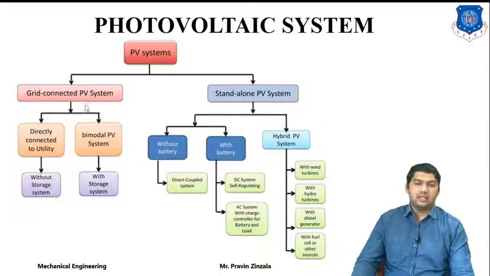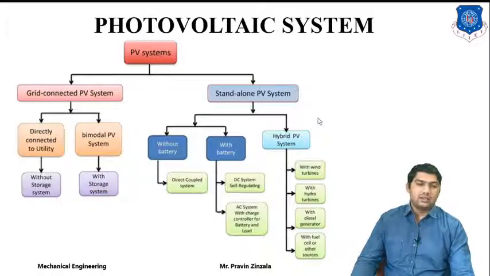It is generally applied in solar power plants. In a power plant there are two methods: directly connected to the utility, without a storage system; and second, bimodal PV system, with a storage system. Whatever energy is generated, we are supplying to the grid, so it may be storage type or without storage type.